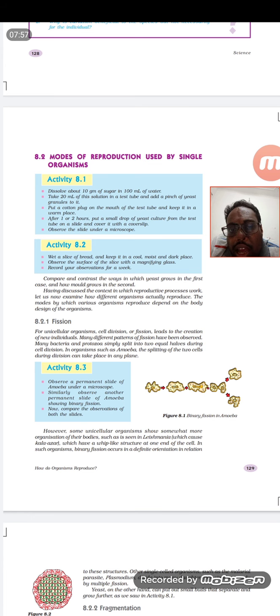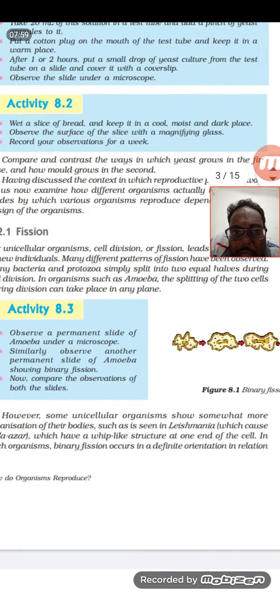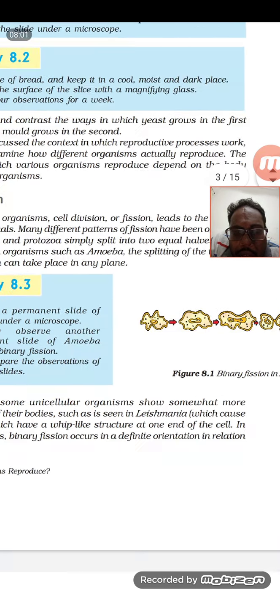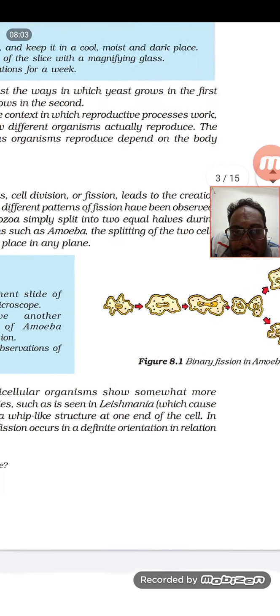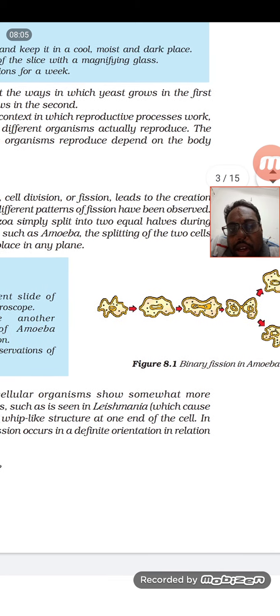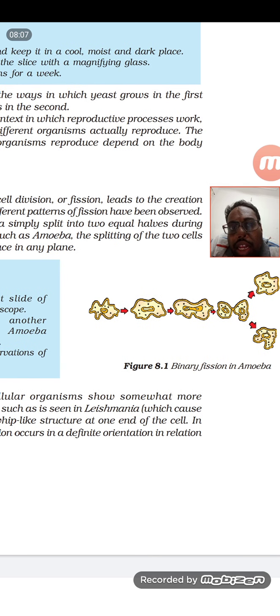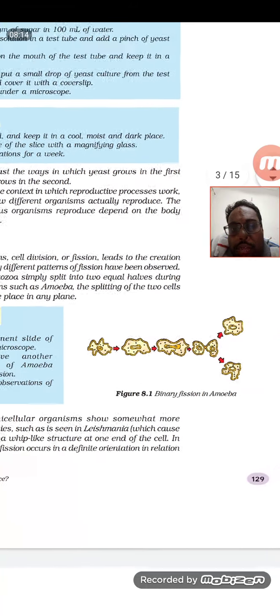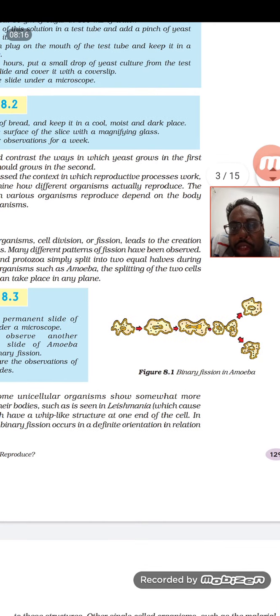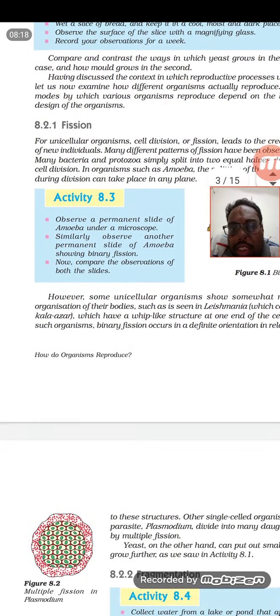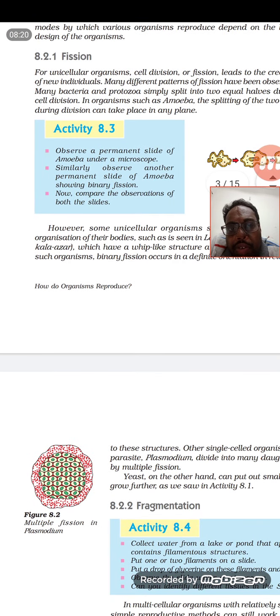This unicellular organism, after the division of the genetic material, divides into two. Since we are getting two amoebas from one division, we call it binary fission. Binary means two. And the next one is called multiple fission.